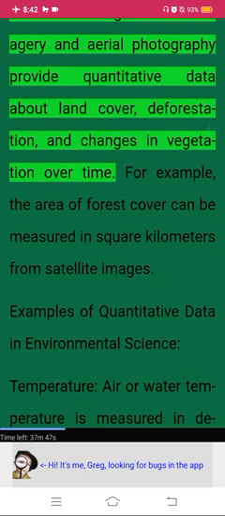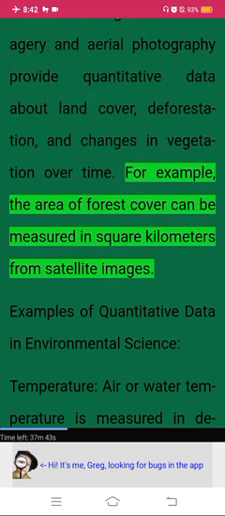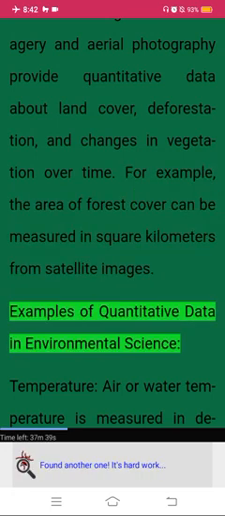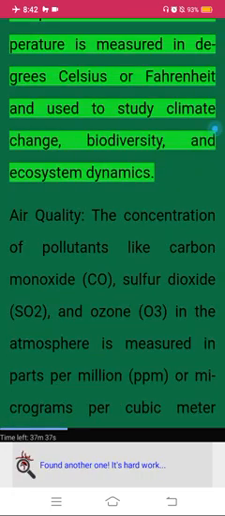Remote sensing. Satellite imagery and aerial photography provide quantitative data about land cover, deforestation, and changes in vegetation over time. For example, the area of forest cover can be measured in square kilometers from satellite images. Examples of quantitative data in environmental science. Temperature. Air or water temperature is measured in degrees Celsius or Fahrenheit and used to study climate change, biodiversity, and ecosystem dynamics.